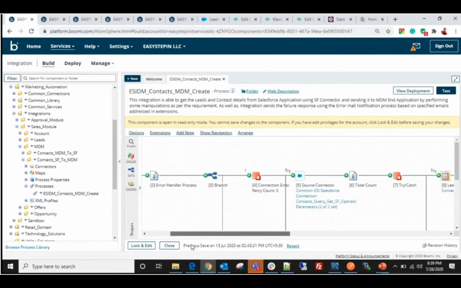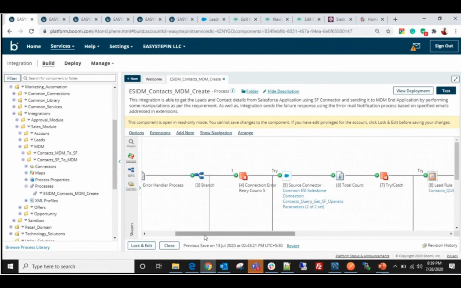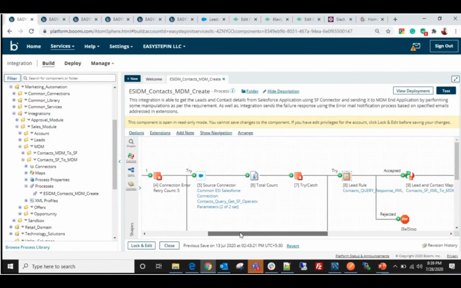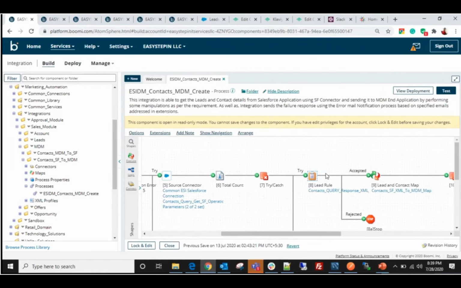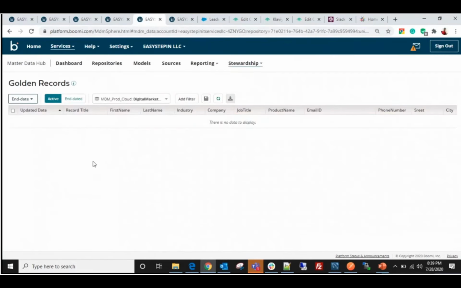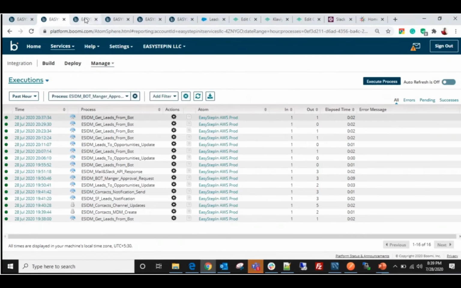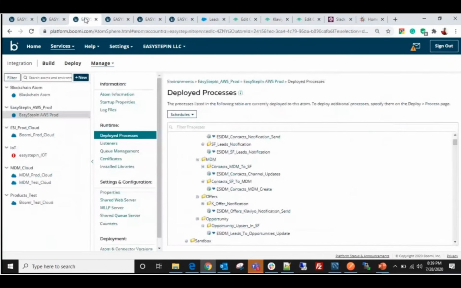So basically in these integrations, what will happen? It will fetch all the details from Salesforce and perform all the validations. If everything is fine, later I can see the valid record in my Master Hub Management. In order to perform this action, I have to execute the process. We have implemented the process to perform this action. Now I am going to execute the process.